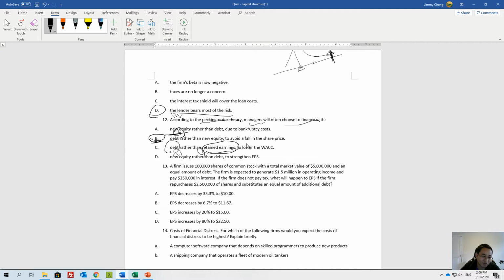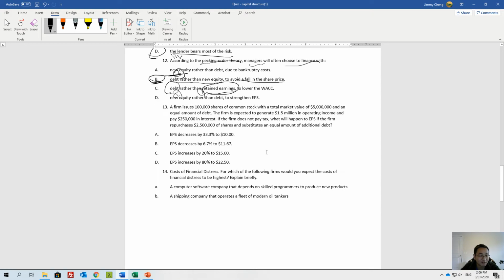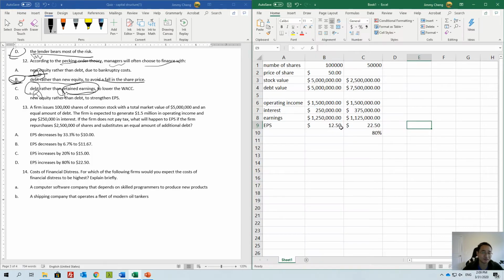Okay, this is the right choice, debt rather than new equity to avoid a fall in share price. Okay. I think question 13 is a little bit long. Let me try to use Excel, and then I will pause and come back. Let me just go over it step by step with you guys. You can do this Excel by yourself in the future.